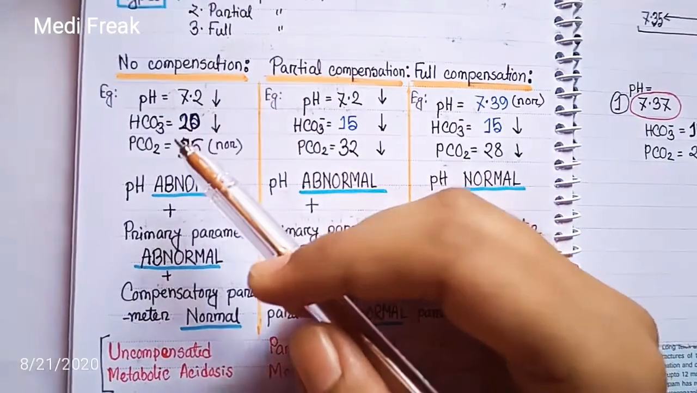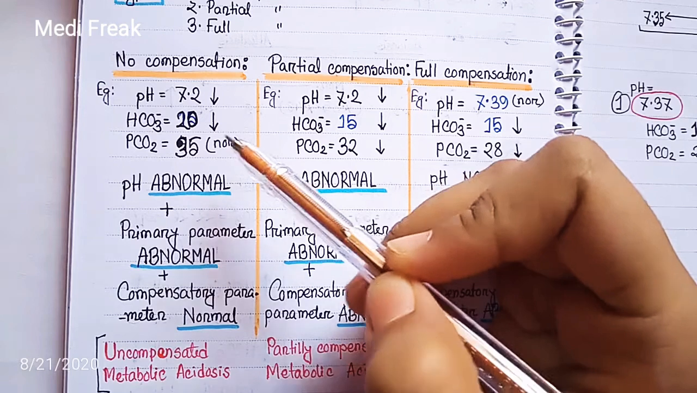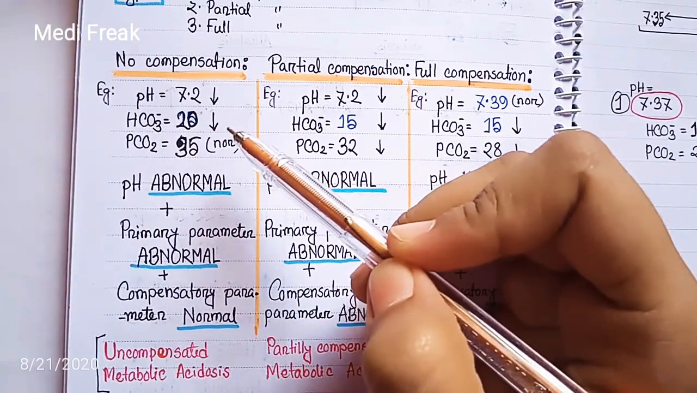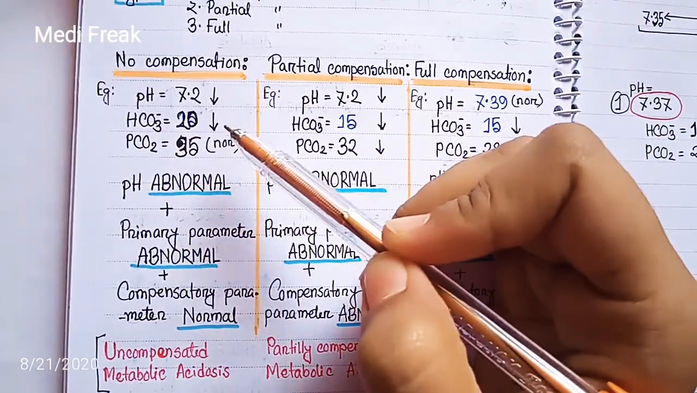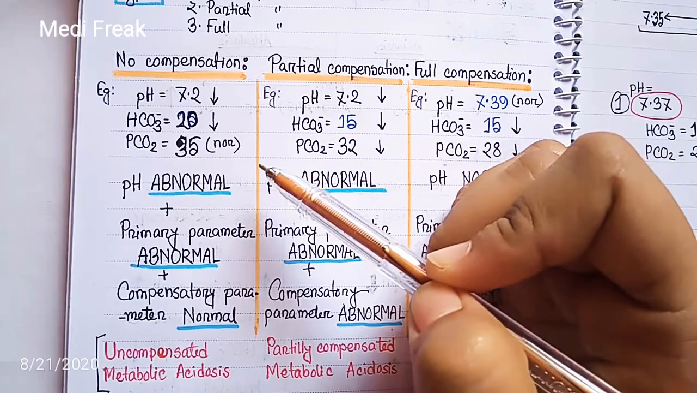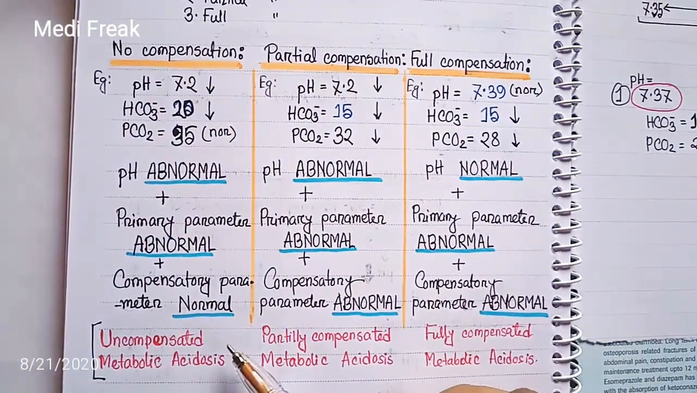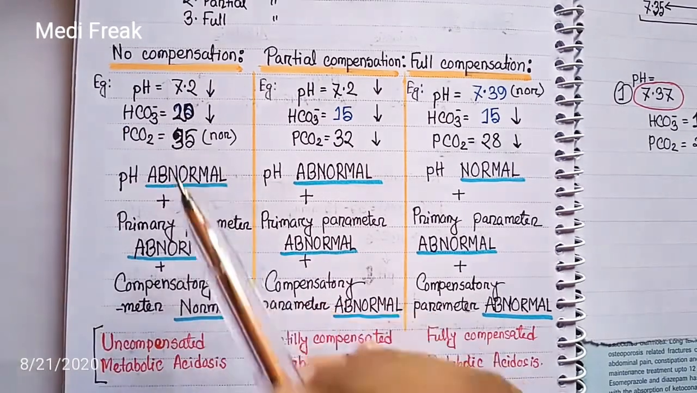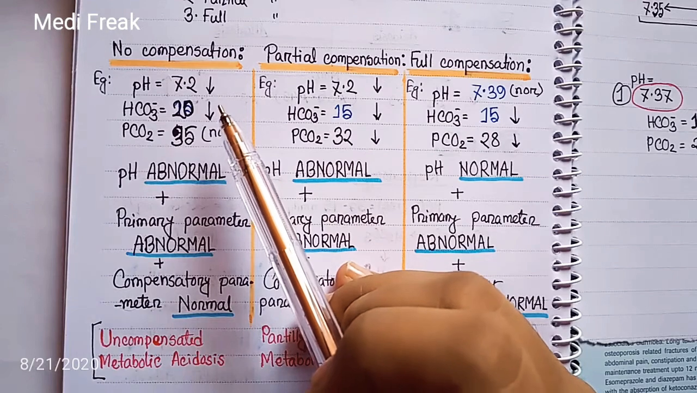So here is an example. The pH is 7.2. It means that there is an acidosis. The bicarbonate is 20. It also means that there is an acidosis, and it is due to a metabolic cause. And the partial carbon dioxide is 35, which is normal in range. It means that the compensatory parameter is still normal. So you can say there is an uncompensated metabolic acidosis. Why metabolic? Because the culprit is bicarbonate and the pH is less than normal, so it is acidosis.